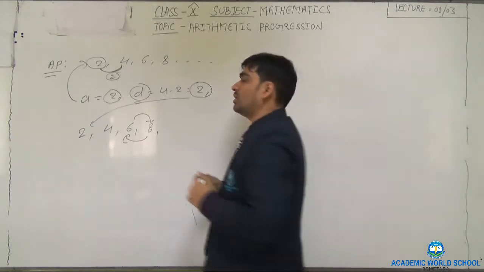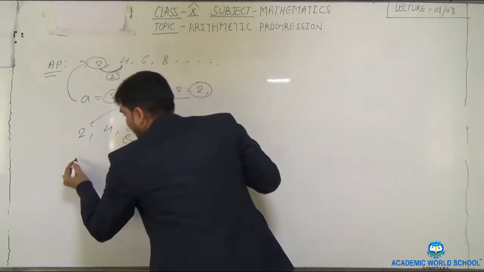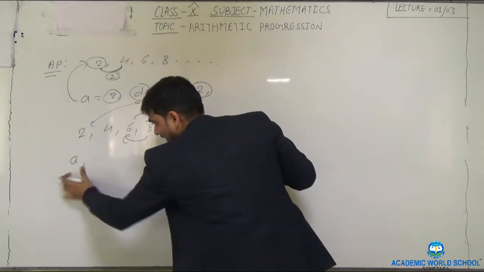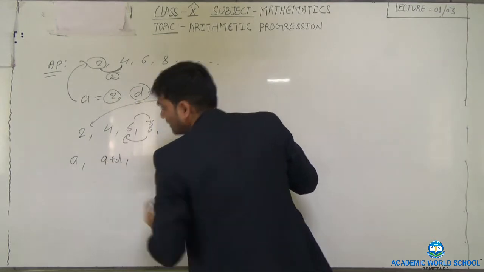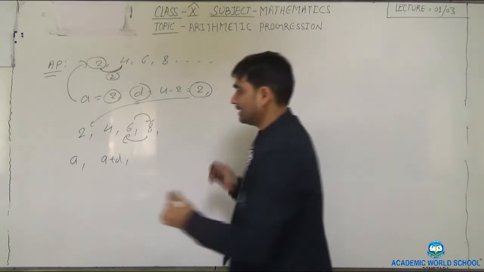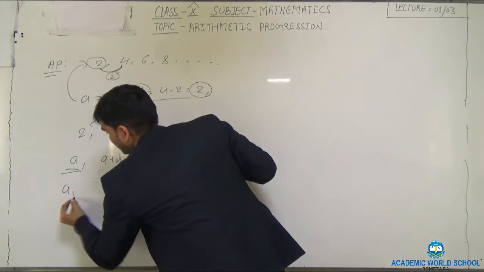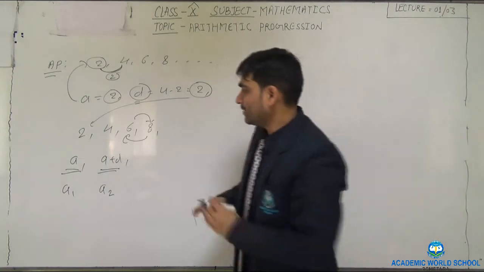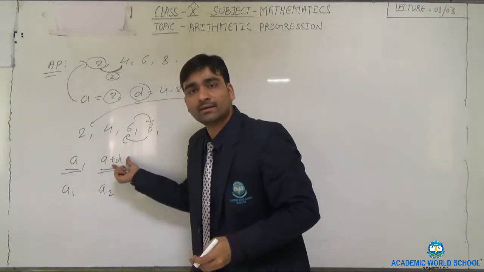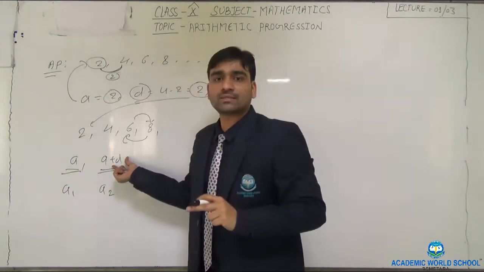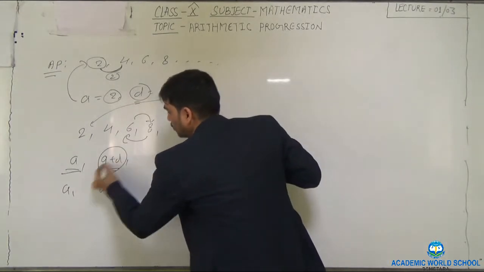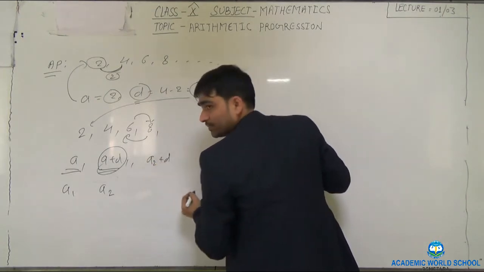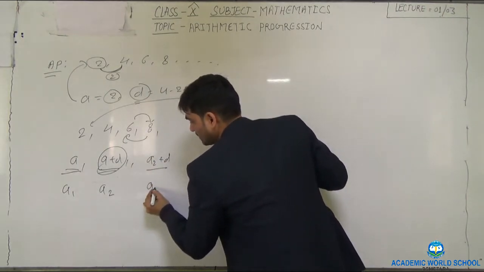Correct? So how can we write the standard form? The general form of the AP is A, A plus D. This is our first term, and this is the second term. To the first term, what have we added? The common difference. Then to A2, again what do we add? The common difference. So this becomes A3.